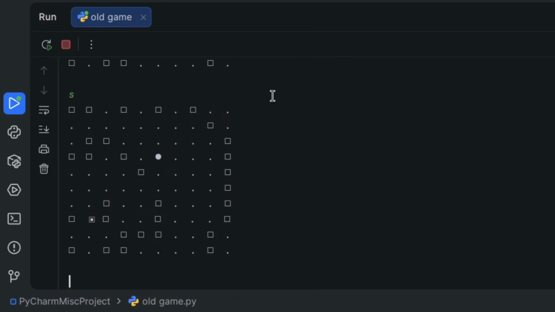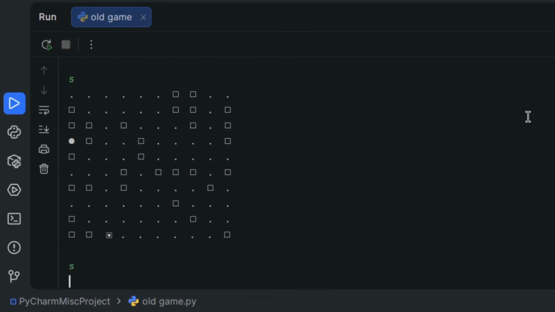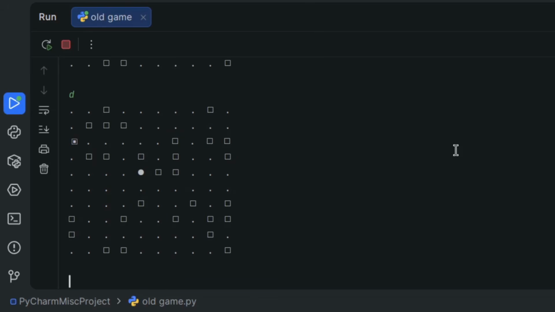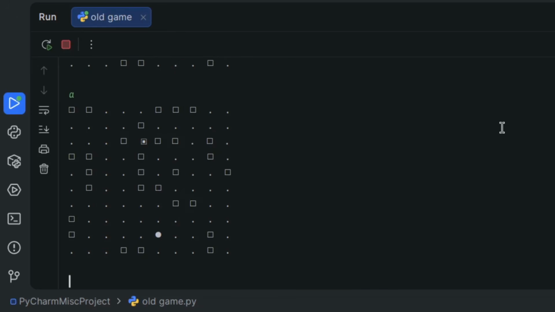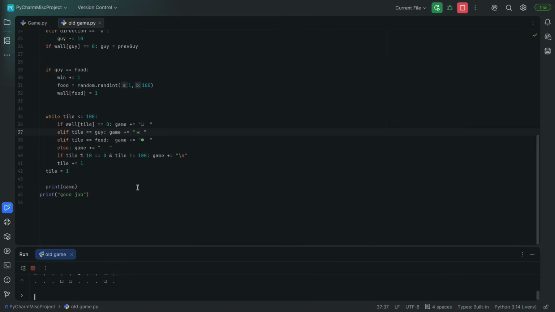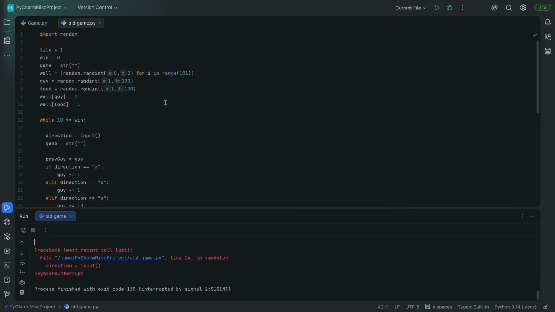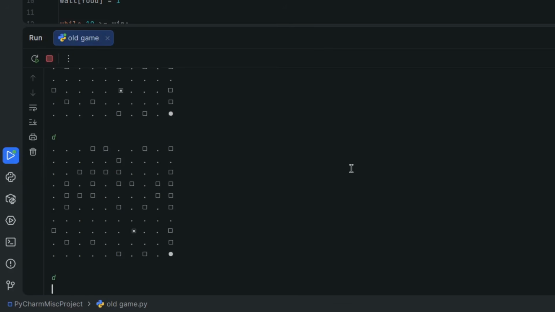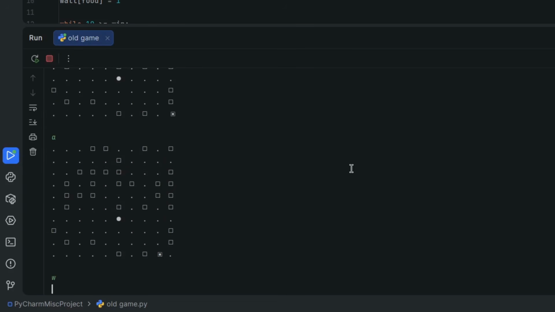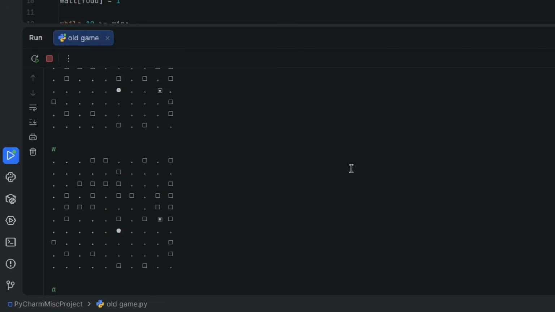Anyway, this game has a lot of problems. Like walking off the screen just explodes, except for some times where you just disappear, and other times you just wrap around to the other side. And usually the maze just kinda sucks. But I mean, for someone who doesn't know Python, this doesn't seem too bad, right? Yeah, like 50% of this was just ChatGPT. I had pretty much no idea what I was doing. It was a lot of fun to make though, just trying to get everything to work. Here's what Past Me eventually came up with.